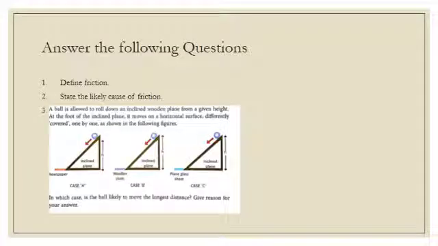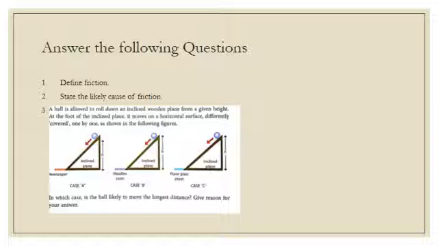Now you have to answer the following questions and write the answers in your rough notebook. Question number 1, define friction. Question number 2, state the likely cause of friction. Question number 3, a ball is allowed to roll down an inclined wooden plane from a given height.